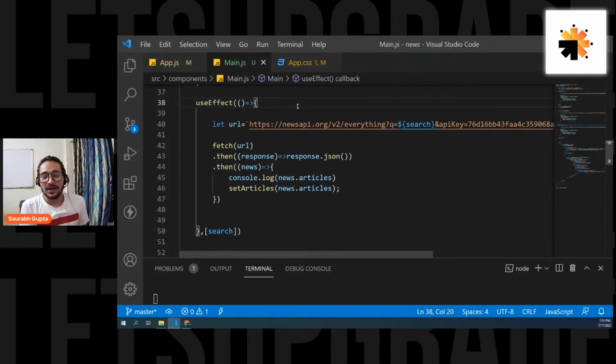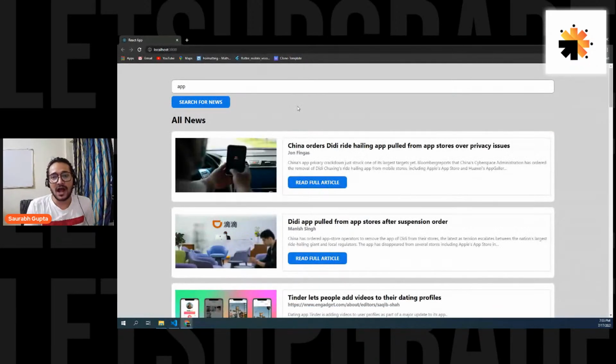Okay, so guys, the project is complete. Now our search is also working on typing. Now our search is also working on the click of search for news. Now, if you want, you can remove that button. It's totally fine, guys. I think tomorrow we don't have any session, right, Harshit? Today is the last session of React, I feel. And that's why I was here to show you how to create a project in React.